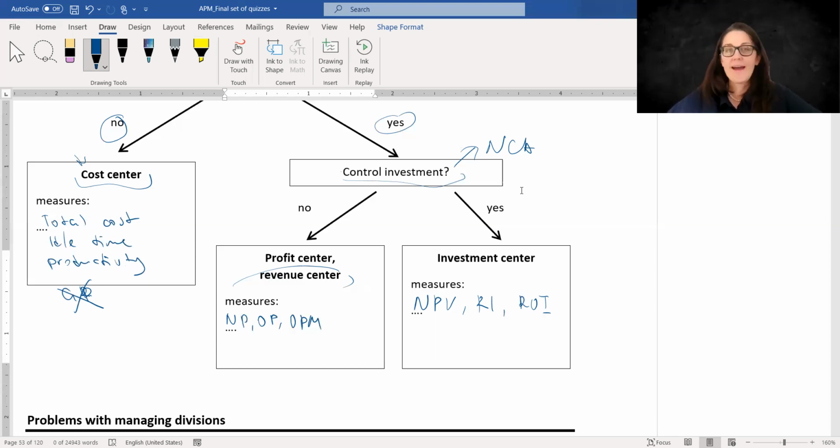Okay. So once again, these names, cost center, profit center, revenue center, investment center, the names actually derive from the types of metrics that we are going to use. And the types of metrics that we are going to use depends on whether departments can control revenues, costs, and their investments. And what is the stage? What is it that we want to motivate? And what is it that can be demotivational? And yes, this topic is still confusing and is still tricky.